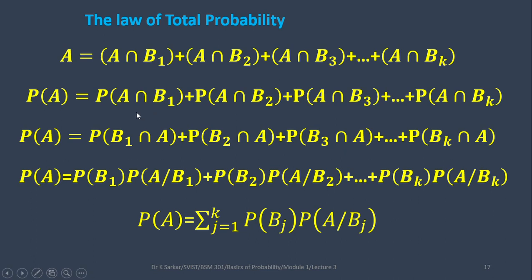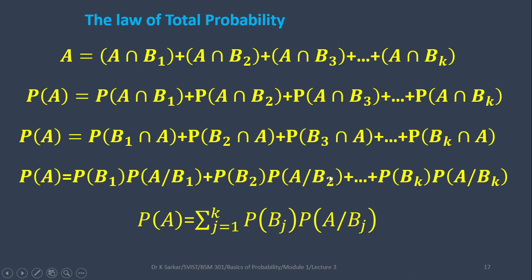Now we know that A intersection B1, A intersection B2 actually satisfy the commutative property. Then we can write, just taking the order in opposite, B1 first, A second. In this way we have written. Now we apply the definition of conditional probability. Probability of B1 intersection A is probability of B1 into probability of A given that B1 occurred.